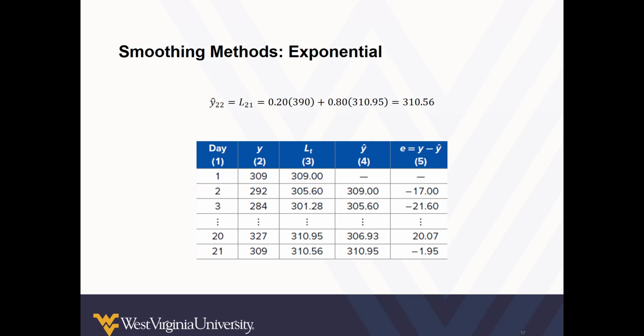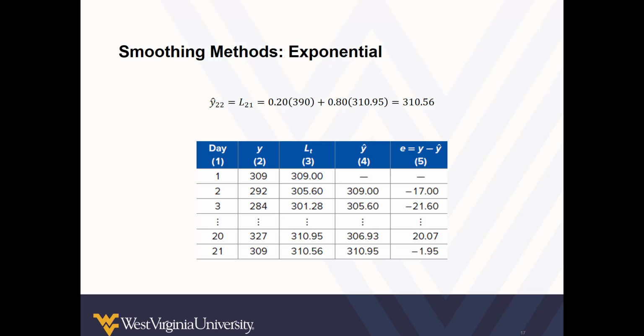So our data cover a 21-day period, but what about day 22? The estimate for day 22 emerges from the prediction for day 21 using the exponential smoothing approach.